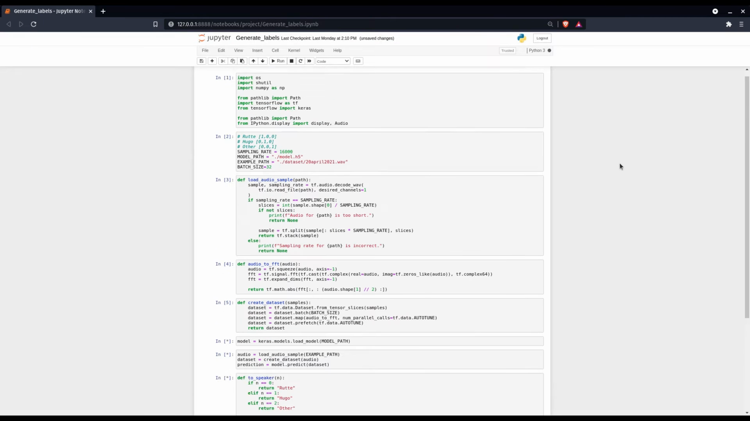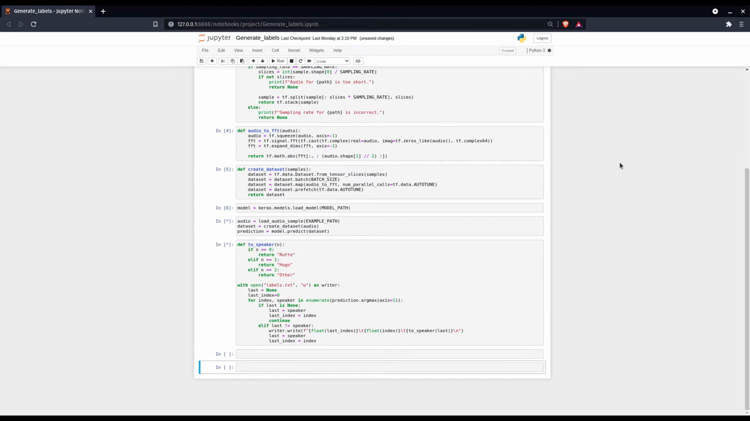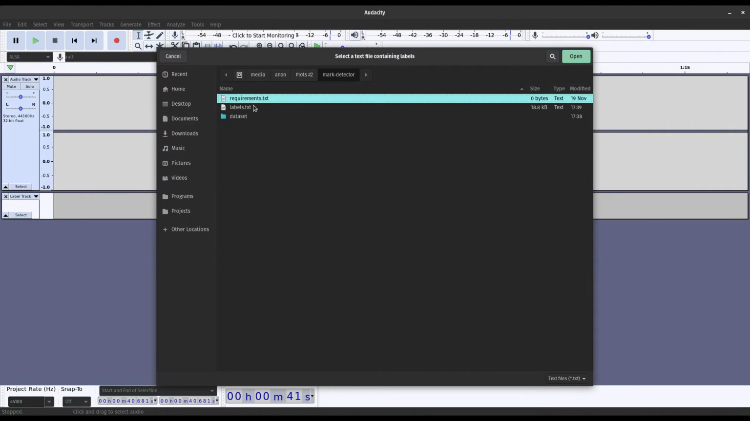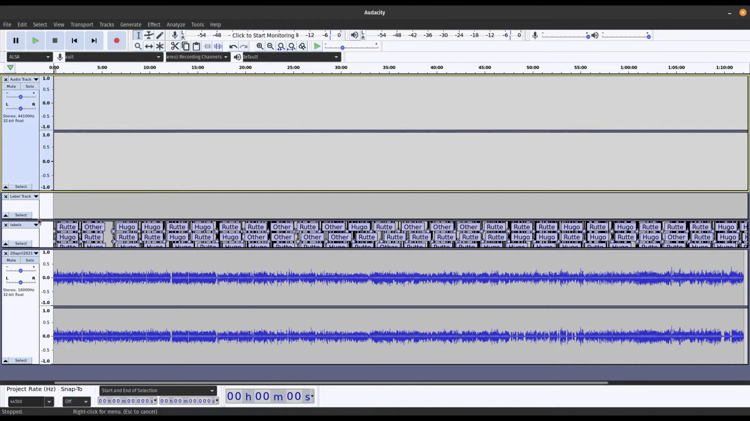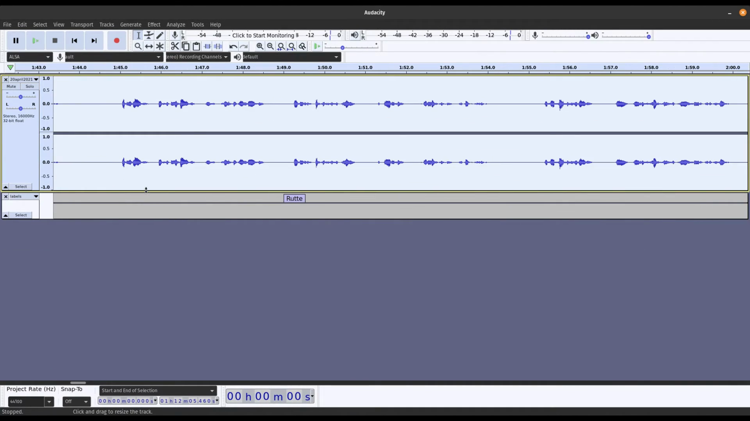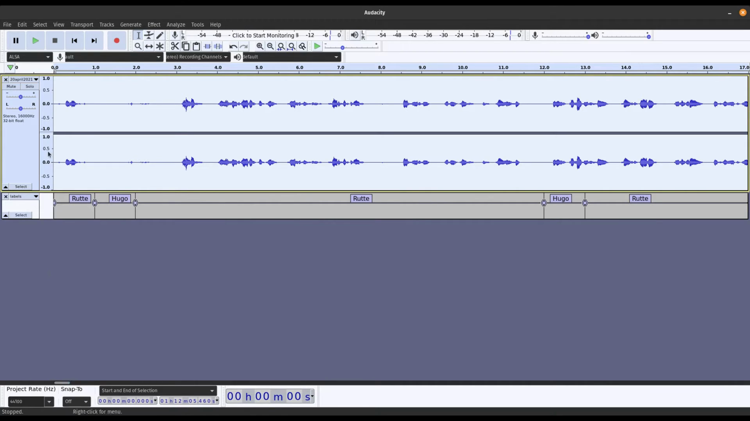Now we are at the great moment everyone waited for. For this, I will create a Python script that can create labels for Audacity. For the people more experienced in this field, the sample I'm going to display in a minute has never been seen by the algorithm and is completely new.